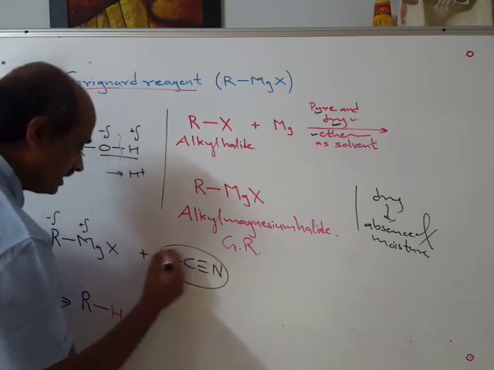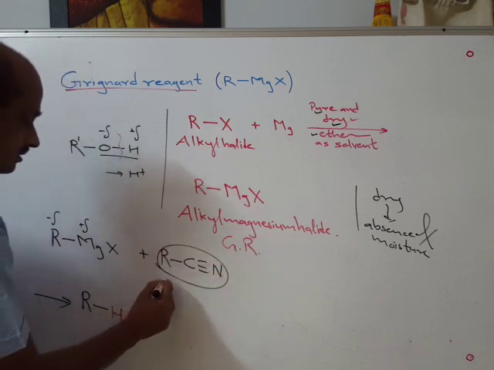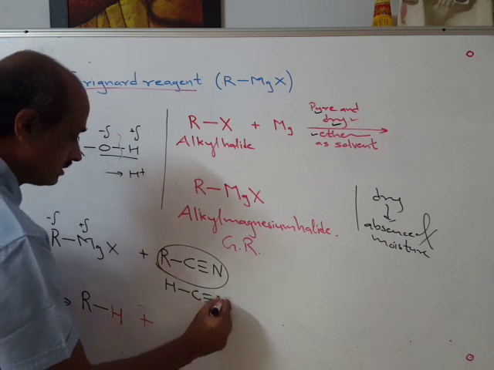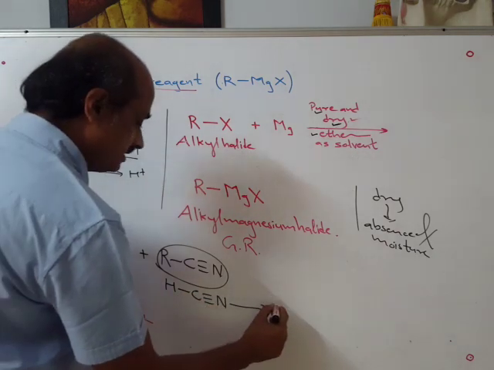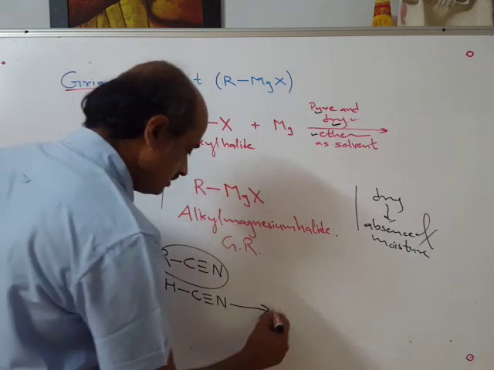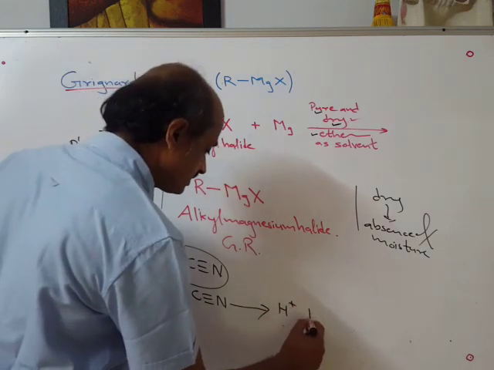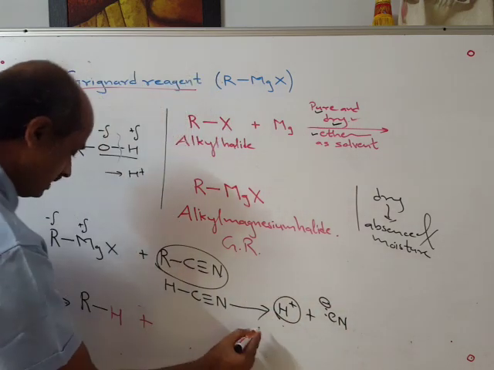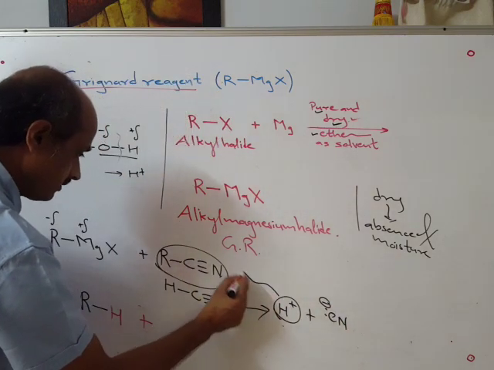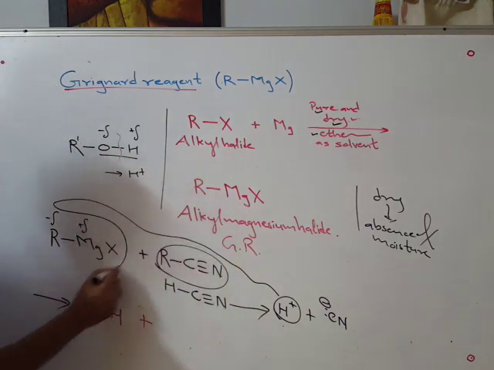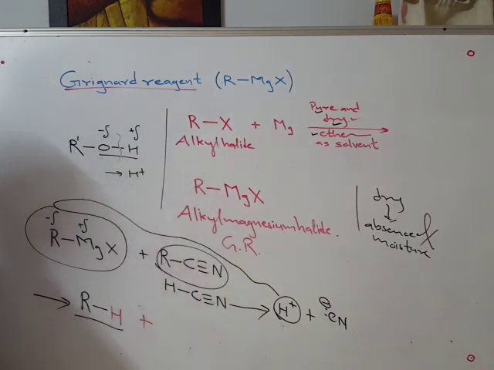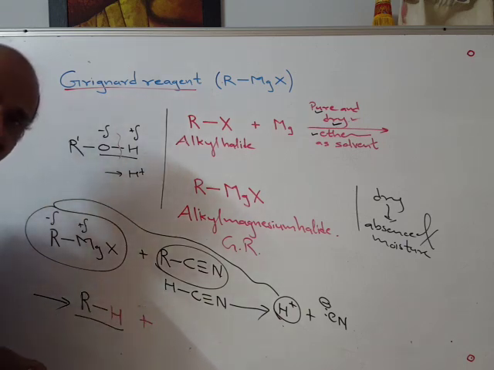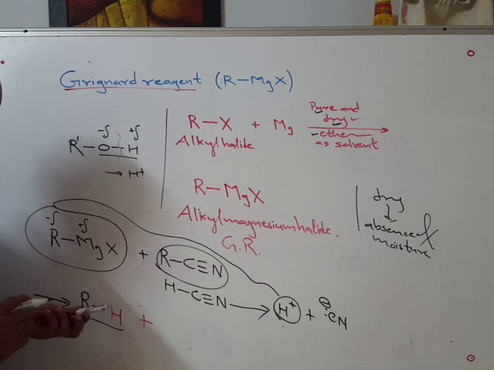But instead of alkyl cyanide, we cannot use hydrogen cyanide, because again hydrogen cyanide is a weak acid, which gives rise to H plus and CN minus ions. This H plus again will react with Grignard reagent and decompose it to give alkane and byproduct. So this we should know.